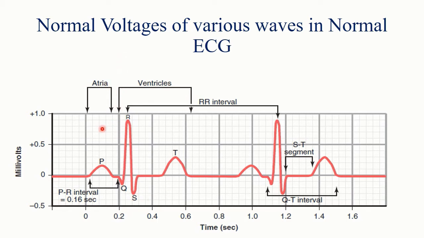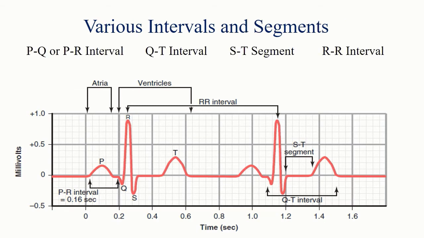It will be between 1 to 1.5 millivolt in case of limb leads. The T wave here is 0.3 millivolt, so it will be between 0.2 to 0.3 millivolt. In some leads in which the electrode has been placed very close to the heart, you may get an R wave of 3 to 4 millivolts.